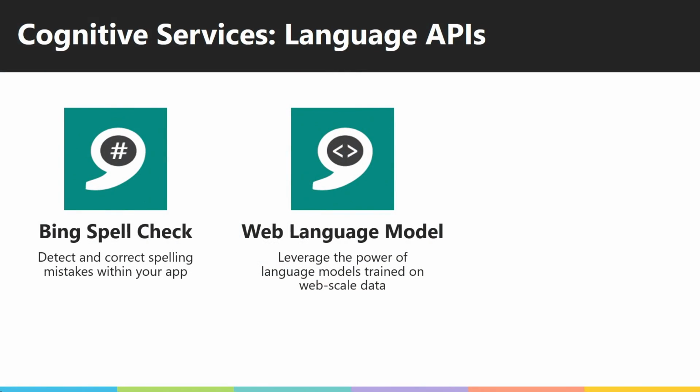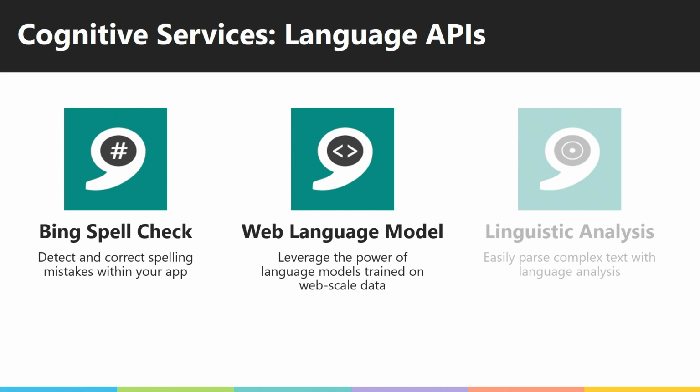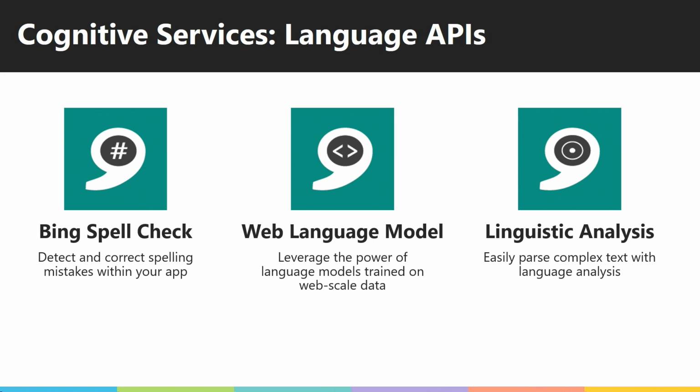We also have Web Language Model API. And what this does, it actually breaks apart sentences and then tells you things like conditional probability that words appear next to each other. So you can know, oh, is this a common sentence? What's the next word that would normally come after this? And have a really deep understanding and do this auto-suggest automatically. And another really fun, geeky tool is linguistic analysis. And linguistic analysis is cool because it actually breaks apart sentences into little pieces.